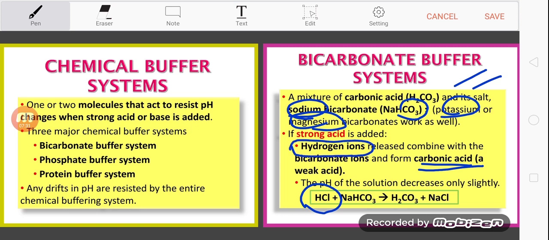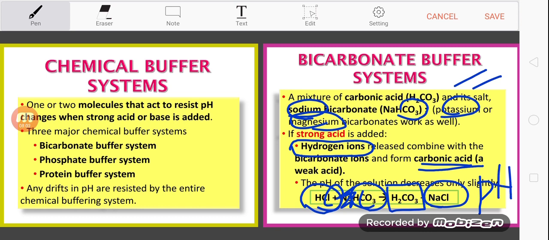This hydrogen ion will tend to bind with the bicarbonate ion, forming the carbonic acid. The sodium over here binds with the chloride, producing the salt. In this way, it will minimize or decrease the pH fluctuation.